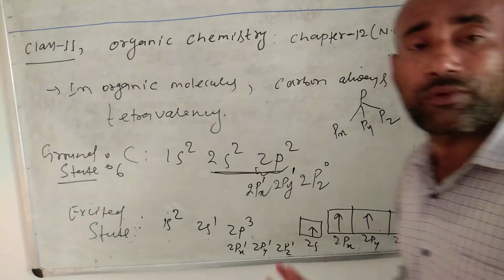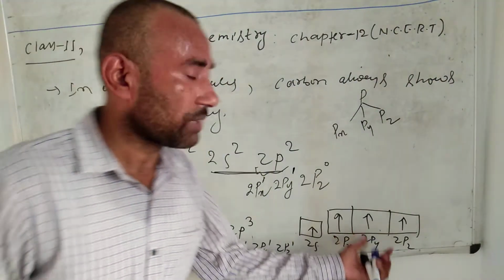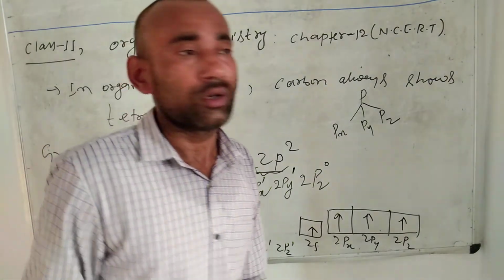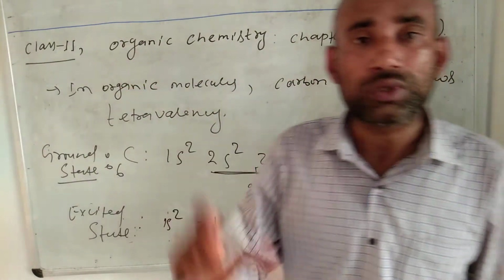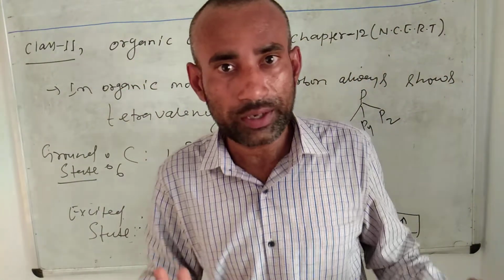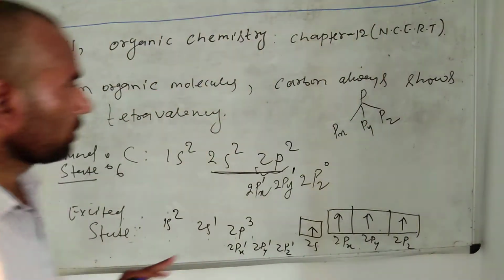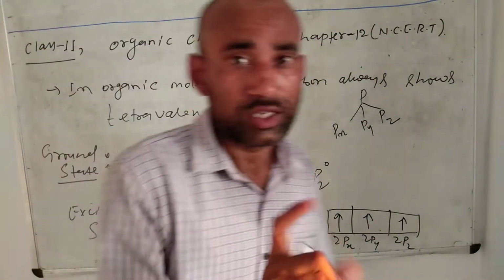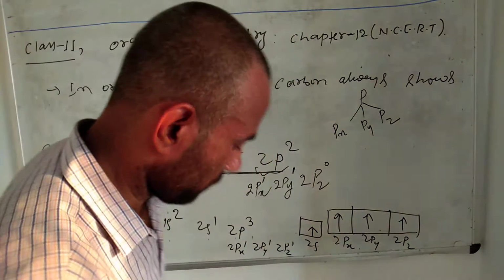Got it? I hope all of you understood this concept: in organic molecules, carbon always shows tetravalency. Now I am giving you one example, the formation of CH4.